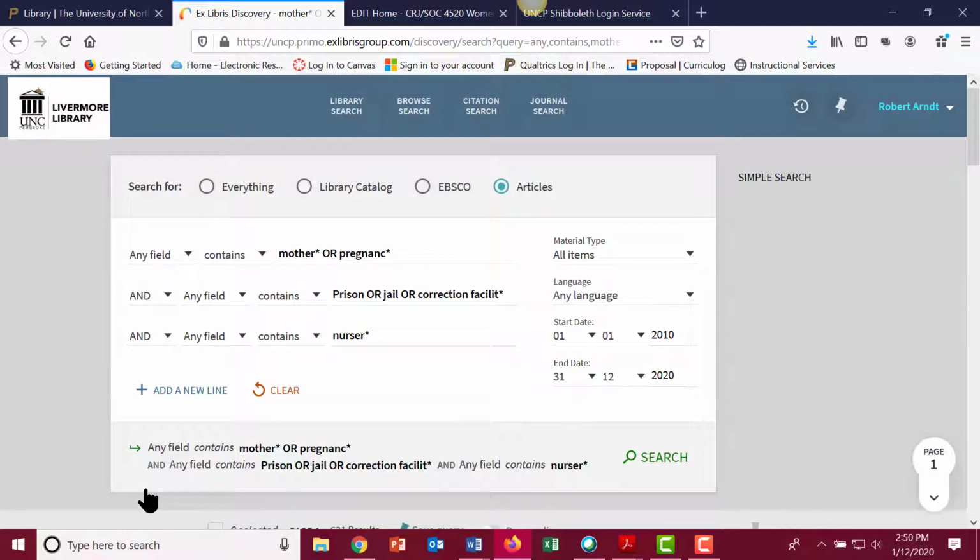Now, here's an important consideration. Just because an article is in a peer reviewed journal does not mean the item itself is peer reviewed. Letters to the editor, editorials are not peer reviewed. So if you have those and you want to use them mainly because they're short, sorry, they're not peer reviewed.